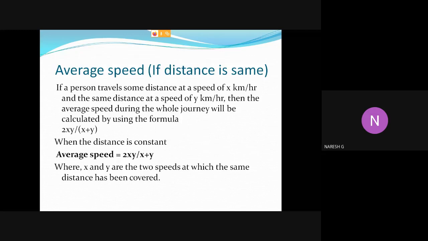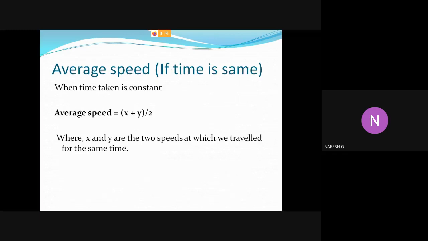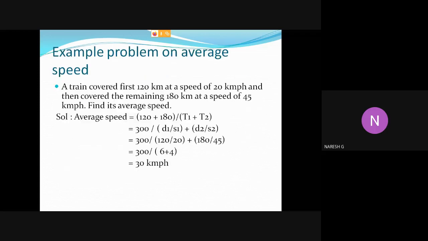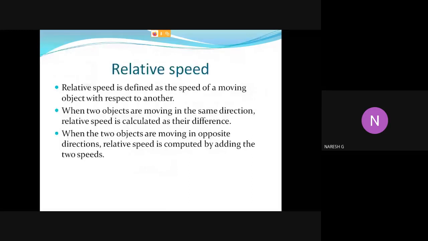I already explained that one. If the distance is the same, the average speed formula is 2xy by x plus y. Similarly, if the time is the same, the average speed is x plus y by 2. So here time is the constant. Okay, so don't depend upon formulas. Just remember the basic concept: average speed equals total distance divided by total time. Using that formula, we have to solve the problems. Next, let's move on to the relative speed concept.